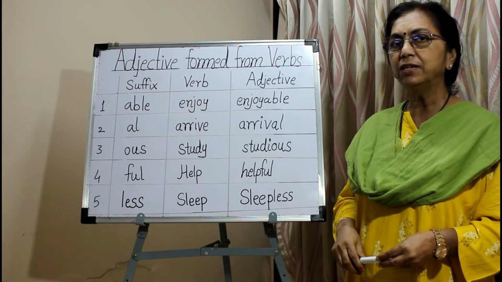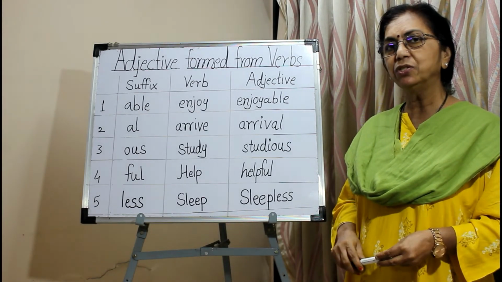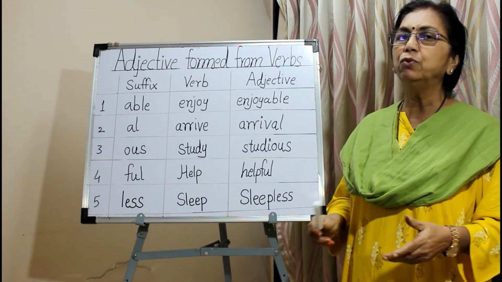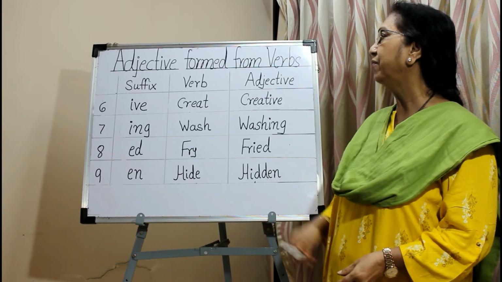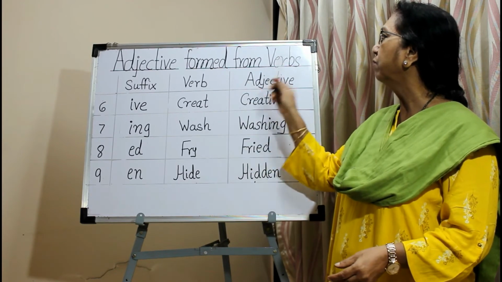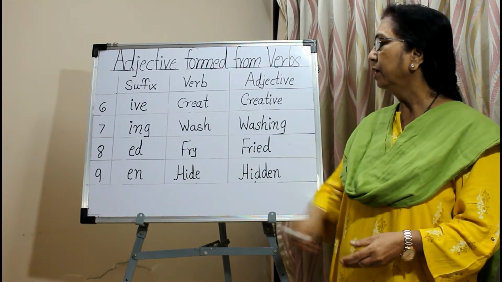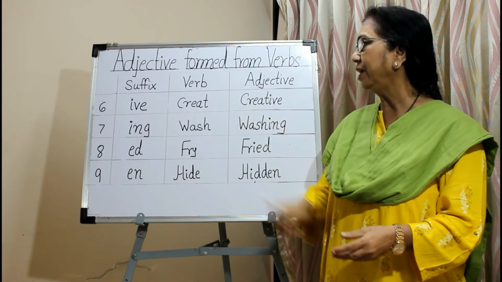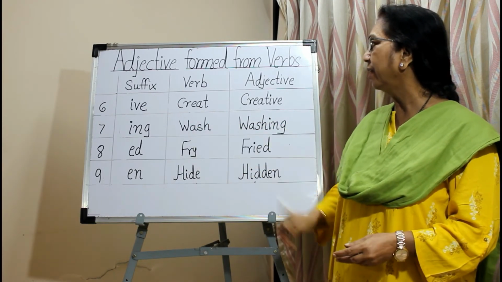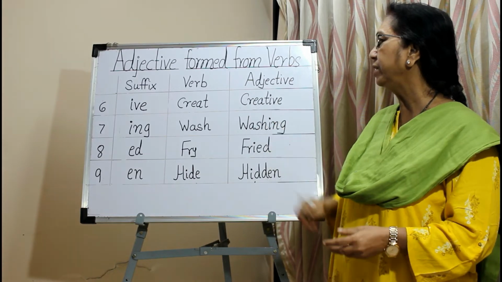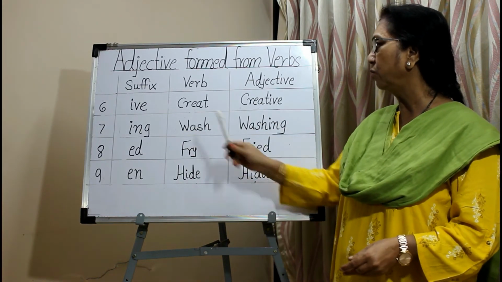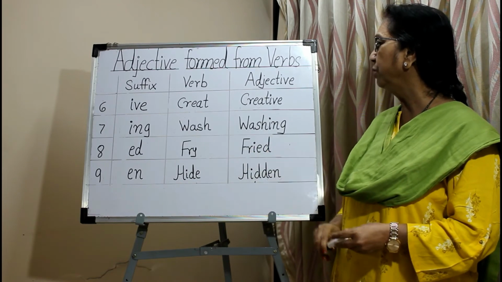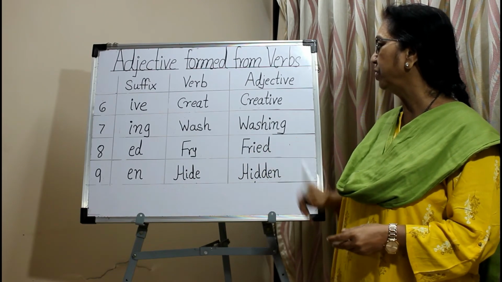Let's see some more examples of suffixes which are added to the verb to form the adjectives. Now see a few more examples of adjectives which are formed from the verbs. See, the suffix ive is added to the verb create and the adjective creative is formed. The suffix ing is added to the verb wash and the adjective washing is formed, washing machine.